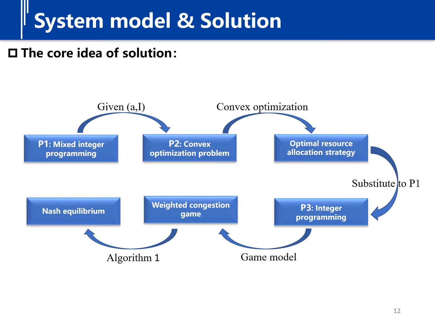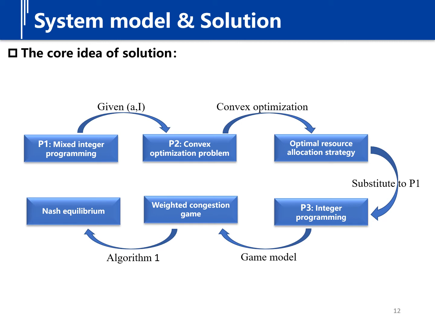This is the core idea of the solution. We first transform problem P1 into a convex optimization problem by fixing the model surgery decision. By solving problem P2, we can get an optimal resource allocation strategy, and then we substitute the strategy into problem P1 to get an integer programming problem that associates the model surgery variables.